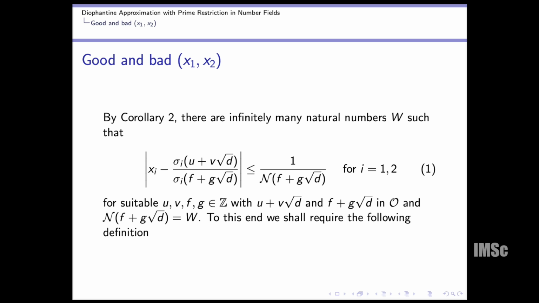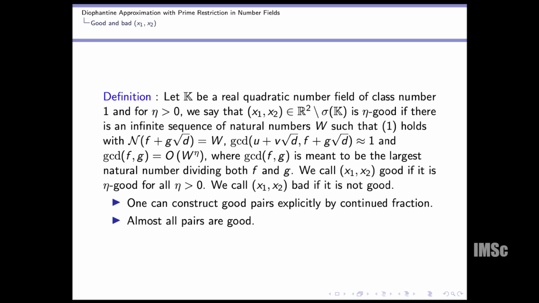of class number 1 and eta greater than 0, and suppose that (ξ1, ξ2) belongs to R² minus σ(K). It is eta-good if there is an infinite sequence of natural numbers w such that this holds, and moreover the GCD of f and g is bounded by w to the power eta. We call this eta-good, and we call it good if it is eta-good for every eta greater than 0.